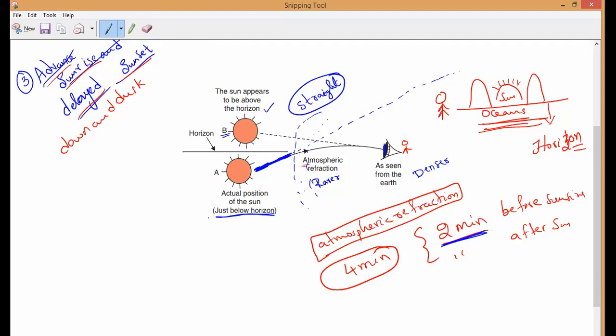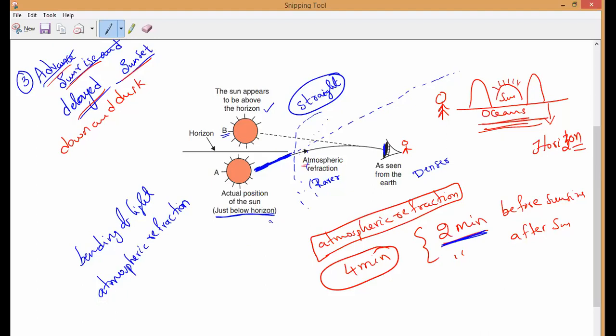In the morning, this is advanced sunrise: when the sun is below the horizon itself, we are able to see the sun above the horizon because of bending of light. This bending of light is what we call atmospheric refraction. What should we call it? Atmospheric refraction.